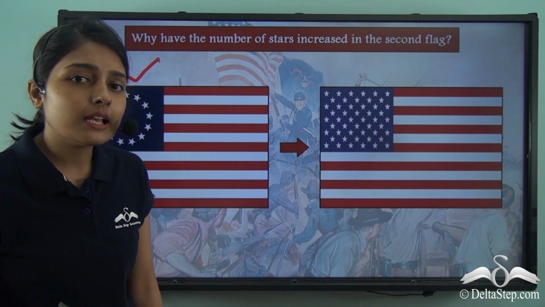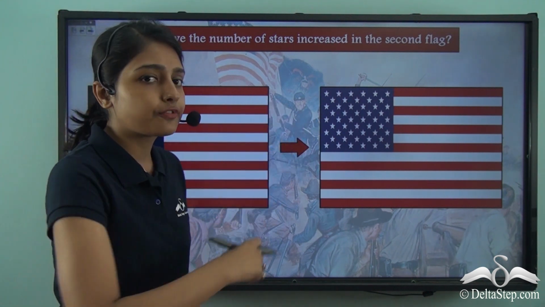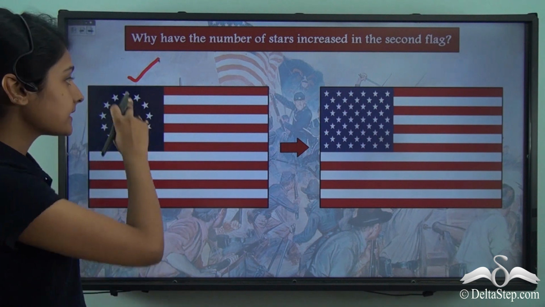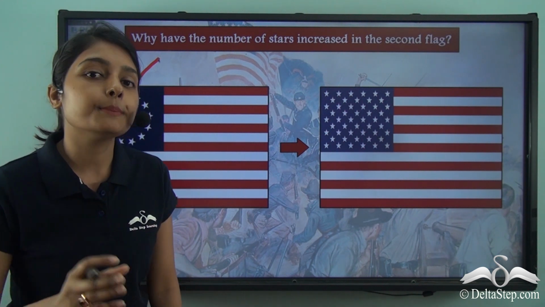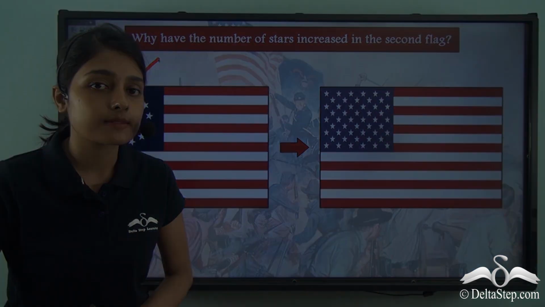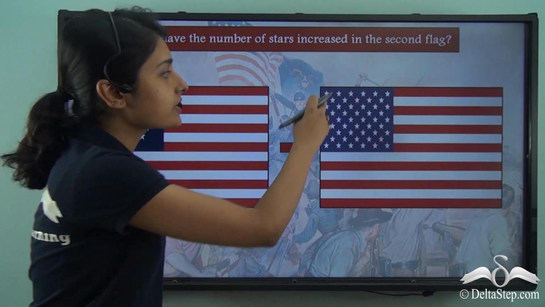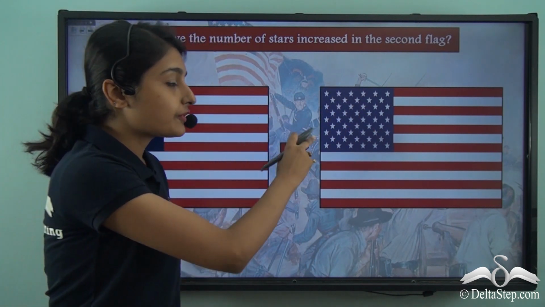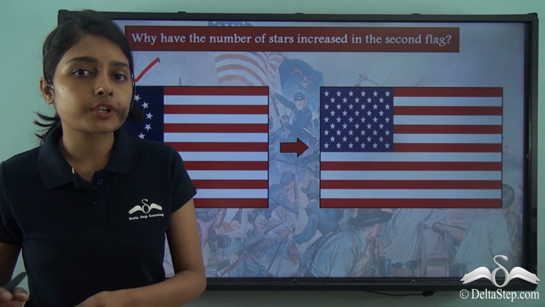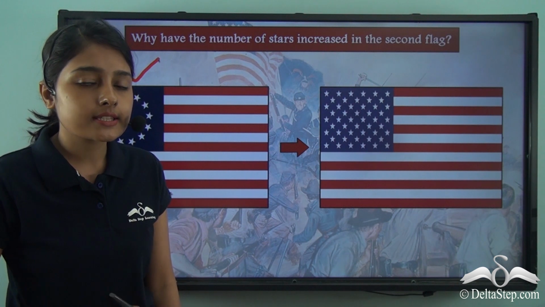Will you be able to tell me why the number of stars increased from 13 to 50? We can count these 13 stars that were present on the flag of the US immediately after it gained independence. Now you can take my word for this, because it will be bizarre if we start counting all these 50 stars. But 50 stars are present in the modern day flag of the US. Why is this difference seen in the number of stars?